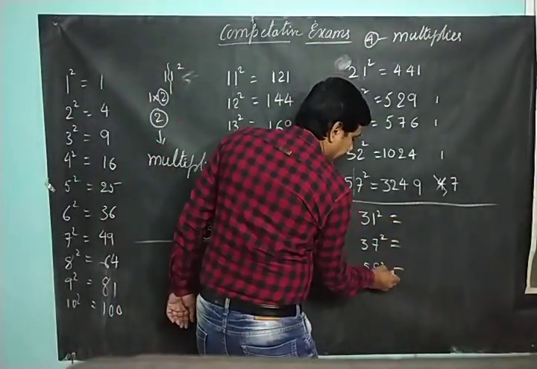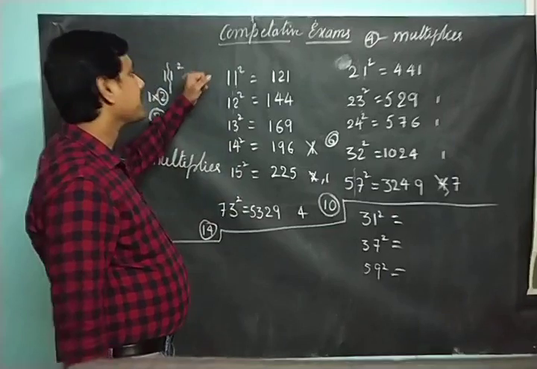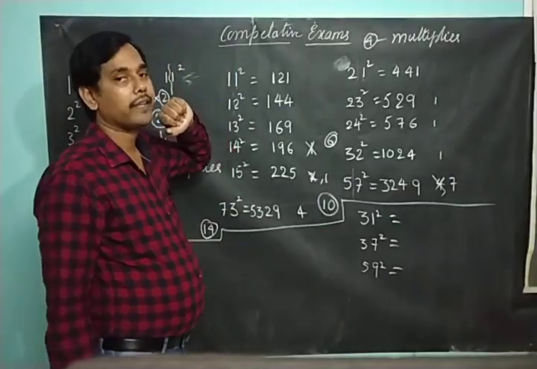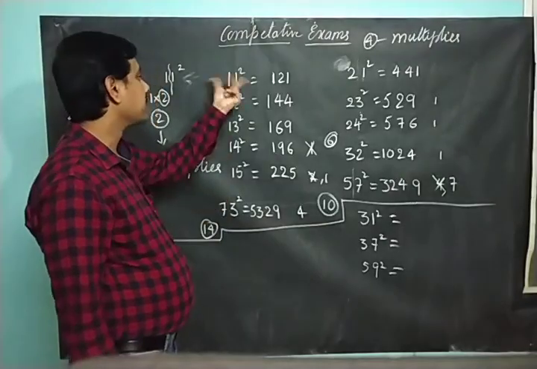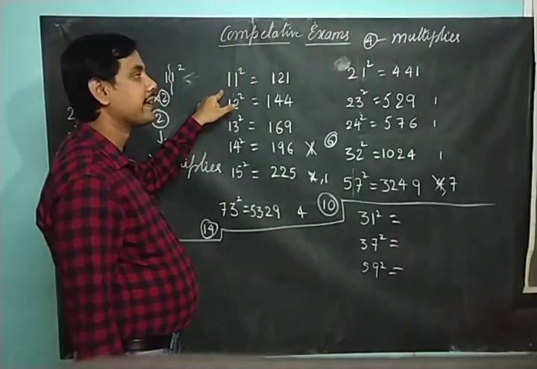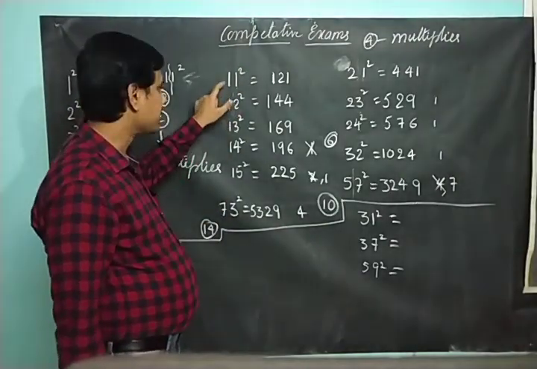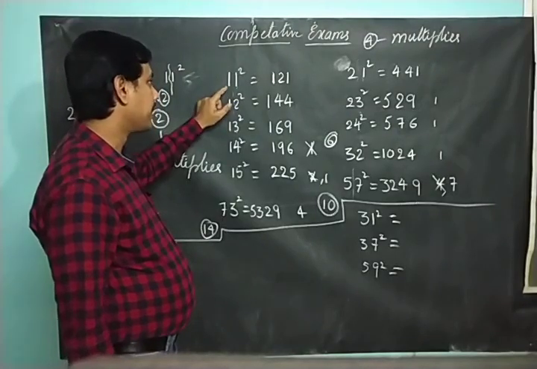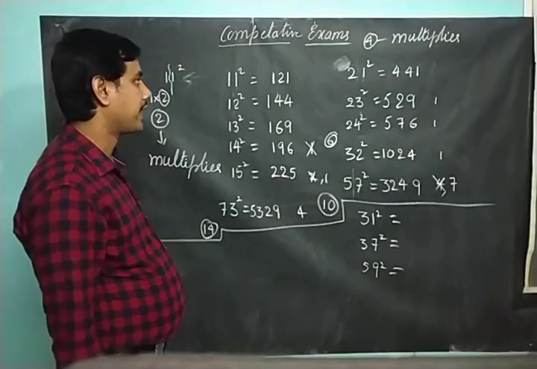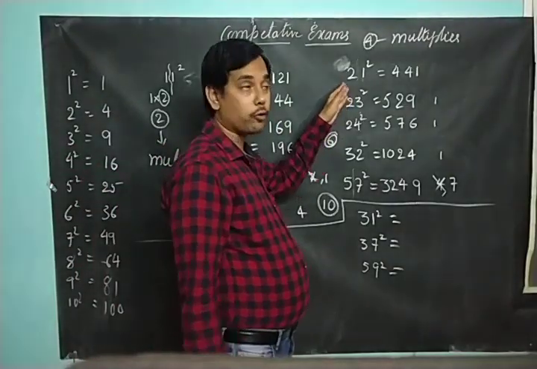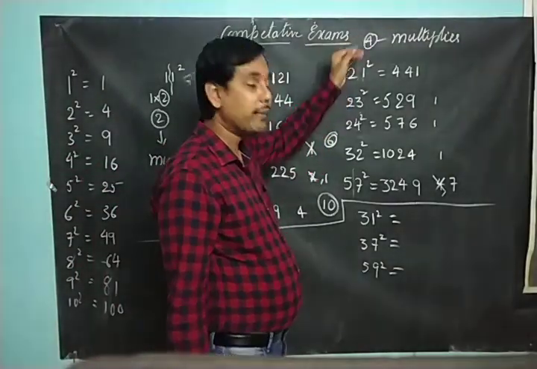Once again I repeat, the main thing is the multiplier. How to get the multiplier? Split this into two numbers. 11 we are having, split them. Whatever you get here, double this number. That will be the multiplier. Here we are having 1, double of 1 is 2. So 2 will be my multiplier. Here I am having 2, double of 2 is 4. 4 will be my multiplier.